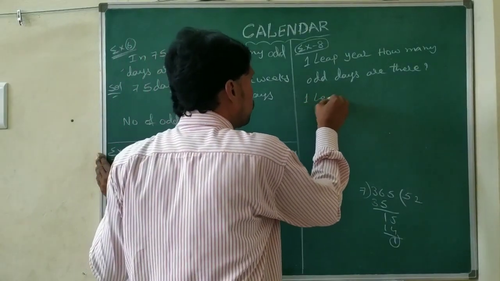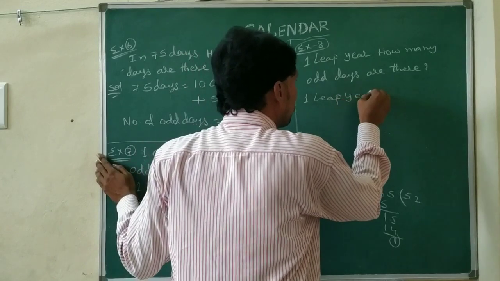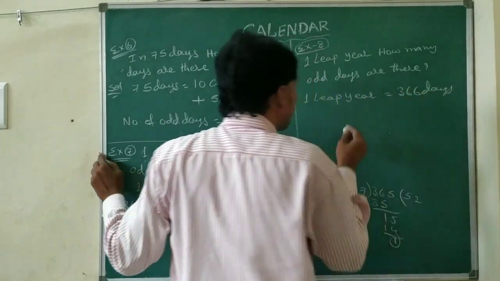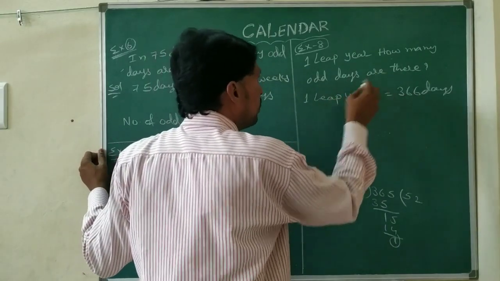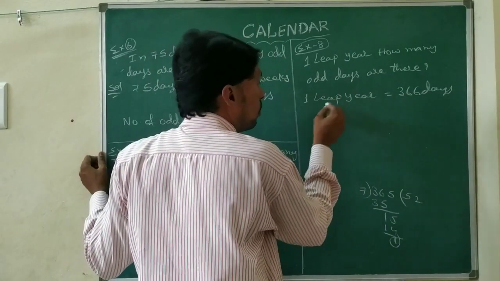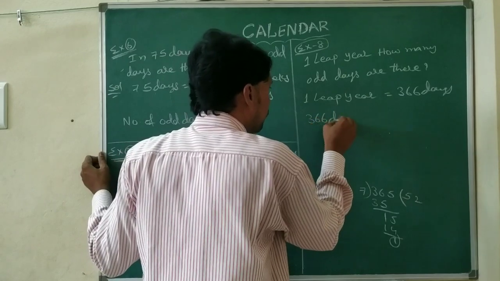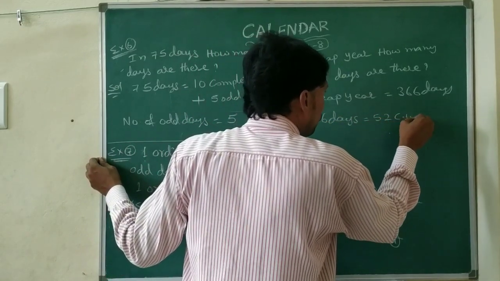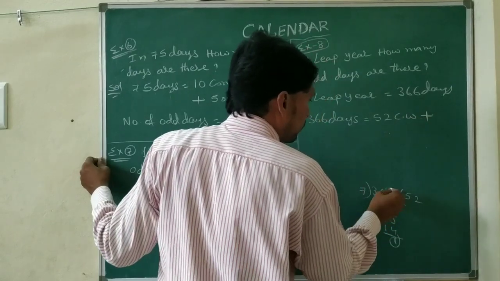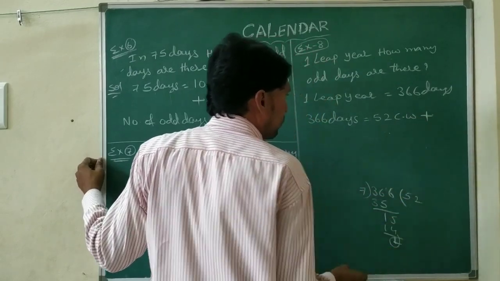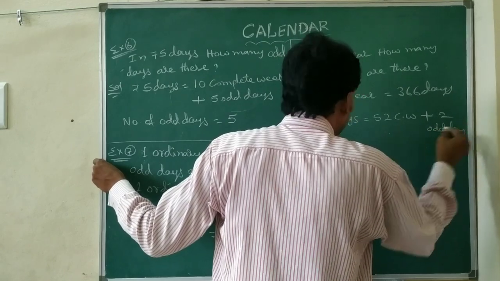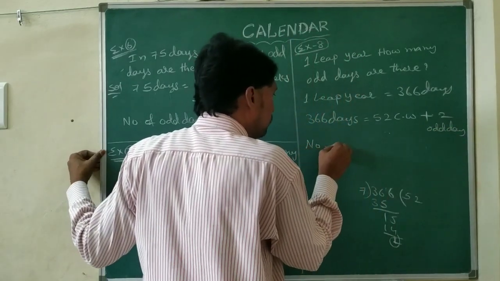So one leap year equals 366 days, and we need to find the odd days. So 366 days equals 52 complete weeks, and the remainder is 2, which means 2 odd days. So the number of odd days equals 2.